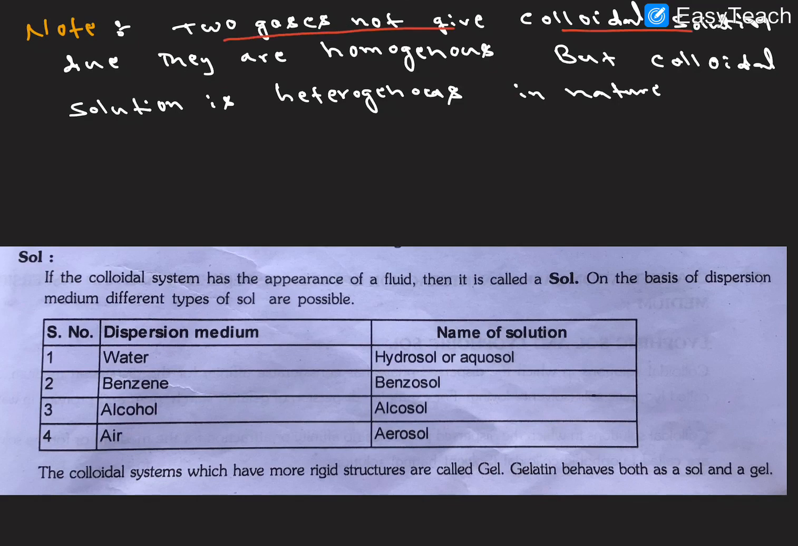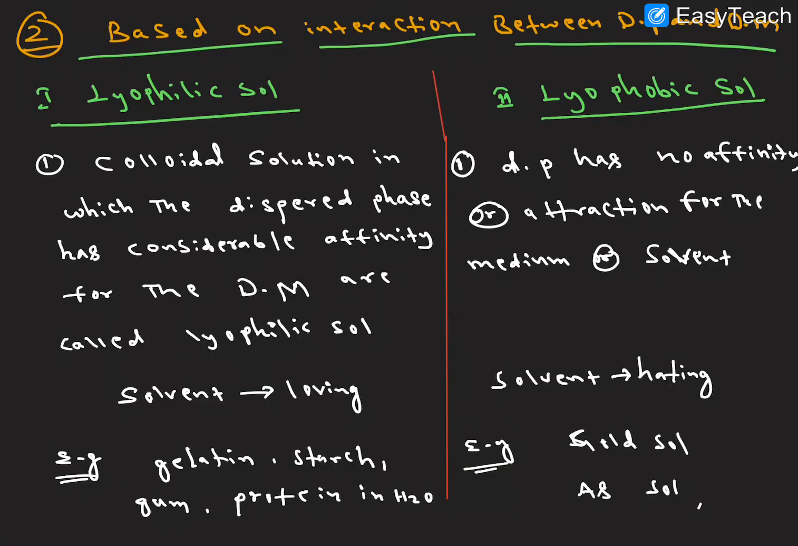They are mentioning here that two gases do not give colloidal solutions, due to their homogeneity, but colloidal solutions are heterogeneous. I hope this point is very clear. Next, based on the interaction between dispersion medium and dispersion phase, we have lyophilic sols and lyophobic sols.